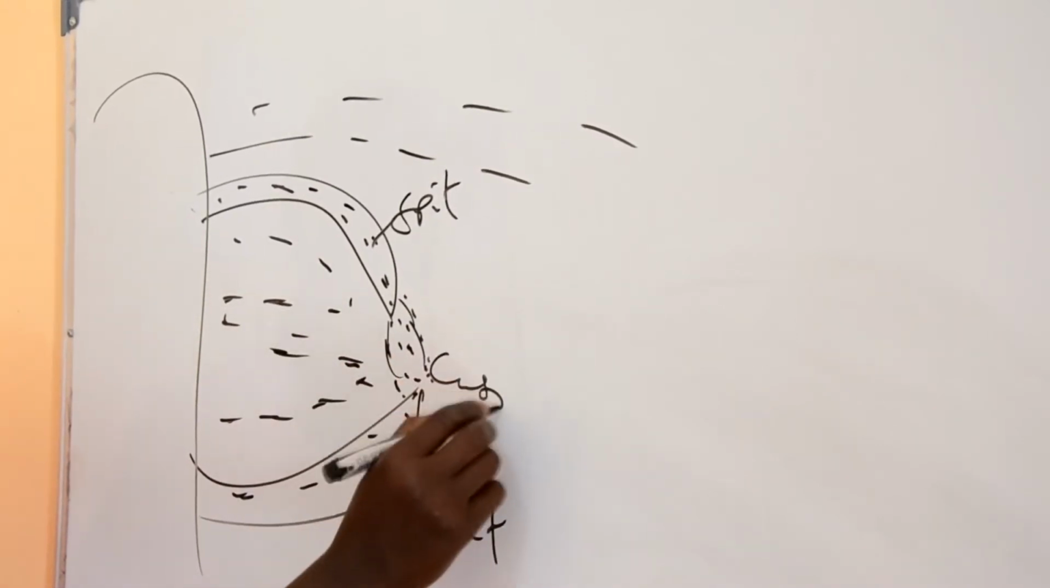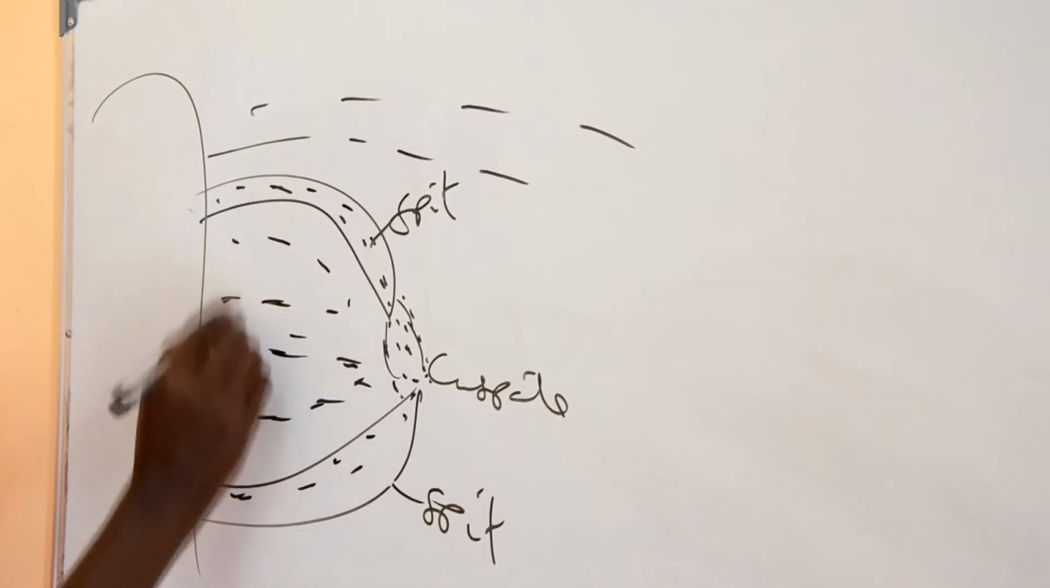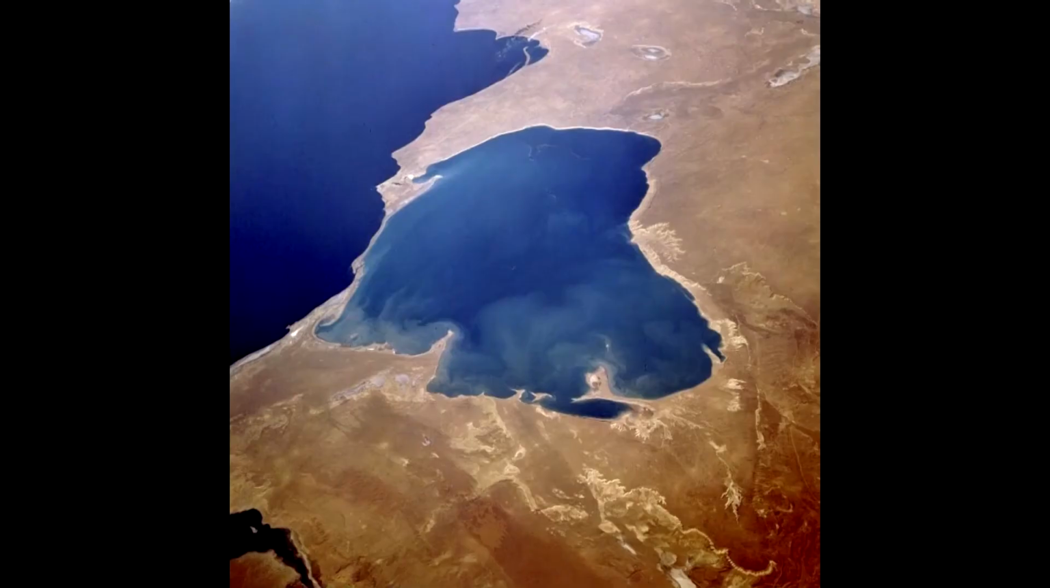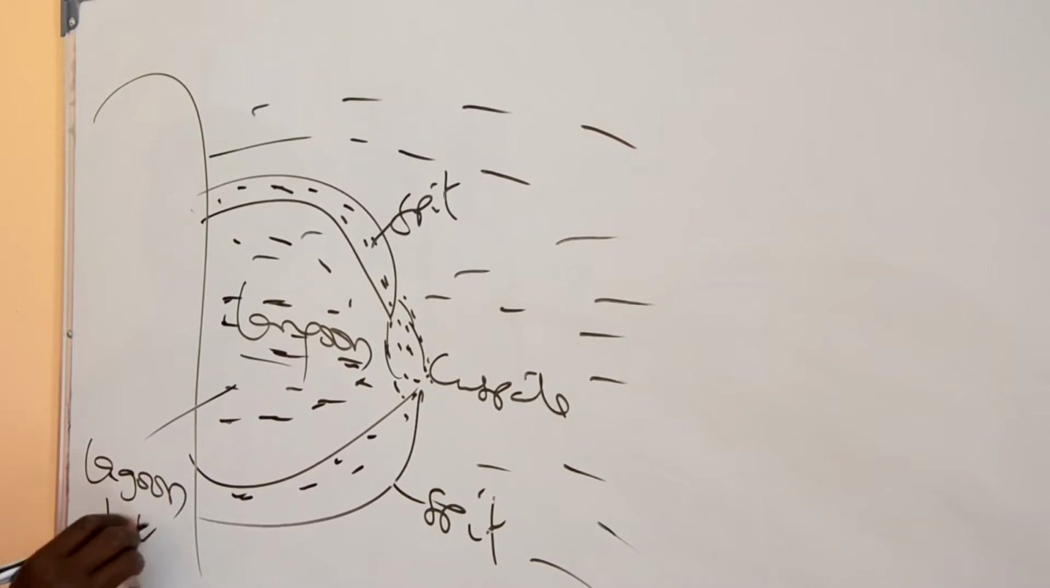But along that cascade, there is a lagoon in the middle. Whether this lagoon is large or small in nature, we can obtain a lake. That's why it is formed due to a lagoon. A lagoon is called by another name, lagoon lake.